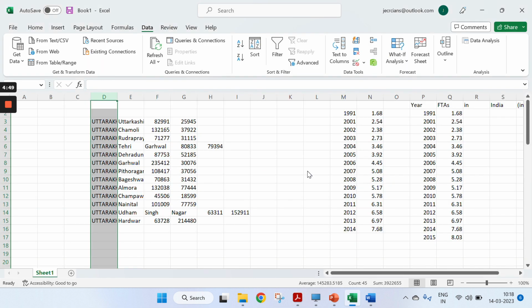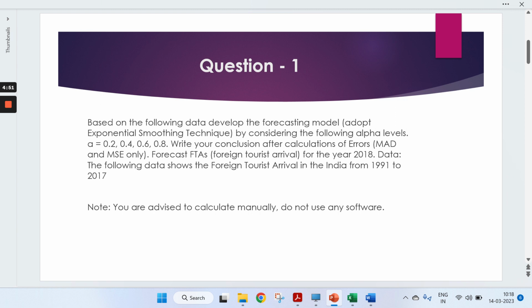Now coming to our questions, let's start with the first question. Based on the following data, develop the forecasting model, adopting the exponential smoothing technique. It is clearly mentioned to consider the following alpha values: alpha equals 0.2, 0.4, 0.6 and 0.8.